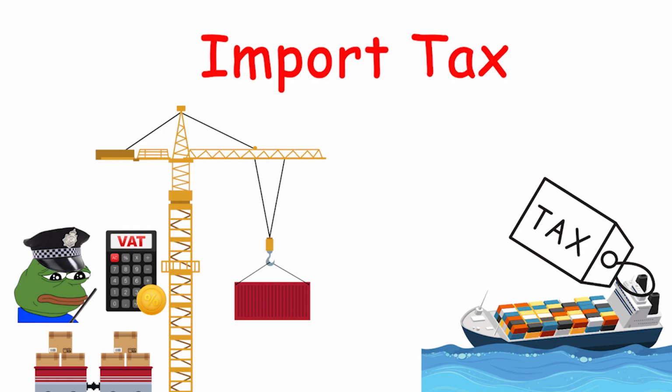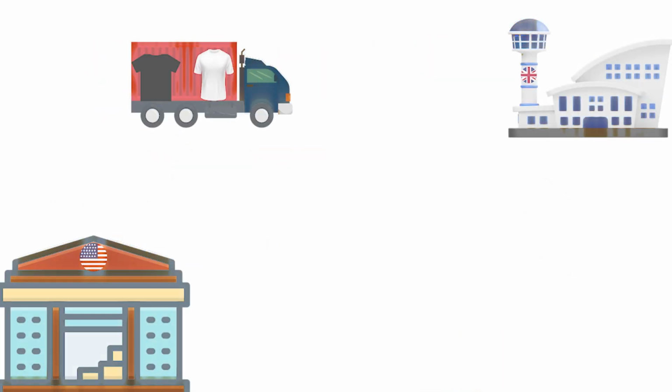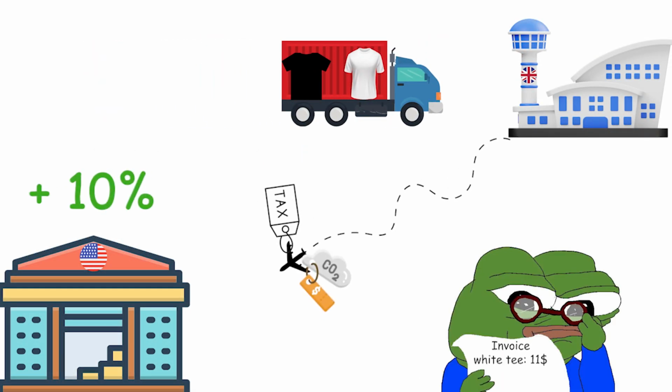Import tax. Import tax hikes the price of foreign goods entering a country, unlike income tax on your earnings. For example, a shirt made abroad might cost $10, but have a 10% import tax, raising the price to $11. You'd still pay income tax on your salary separately.